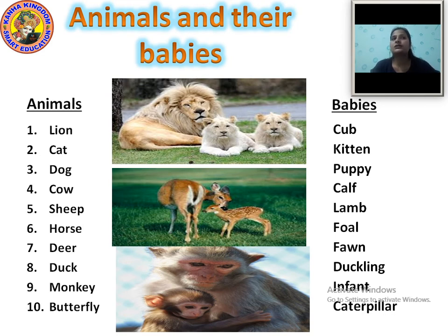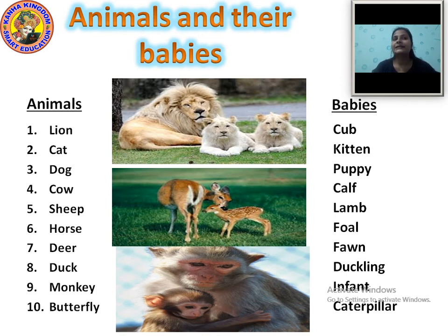Now our next animal is horse. H-O-R-S-E, horse. And the baby horse we call foal. F-O-A-L, foal. Baby horse is known as foal. The name of baby horse is foal.